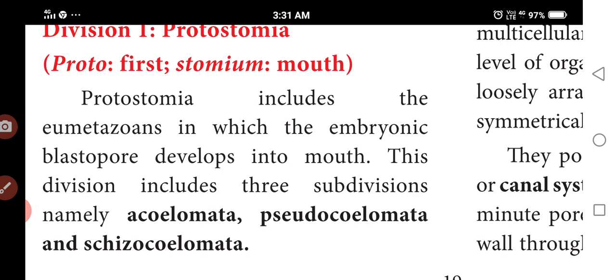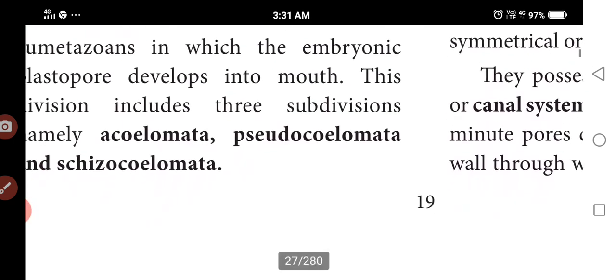So acoelomata, pseudocoelomata and schizocoelomata are there. Acoelomata means absence of coelom. Pseudocoelomata means it does not have a true body cavity, but it is lined by mesoderm. Okay, schizocoelomata means the coelom is formed by splitting of mesoderm cells.